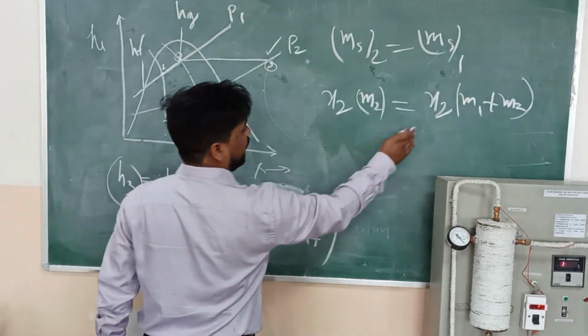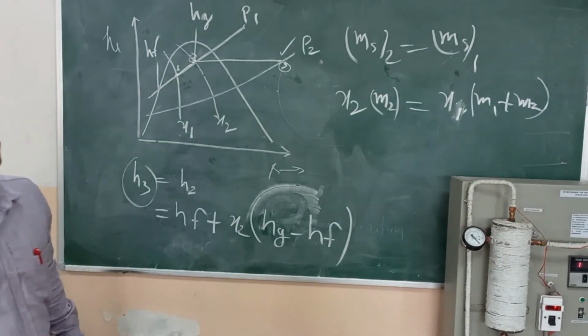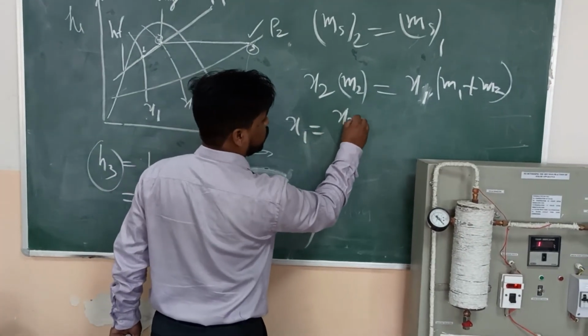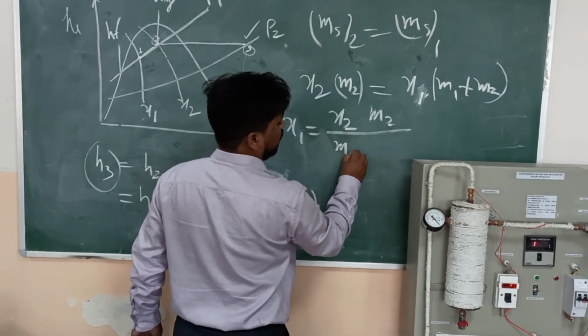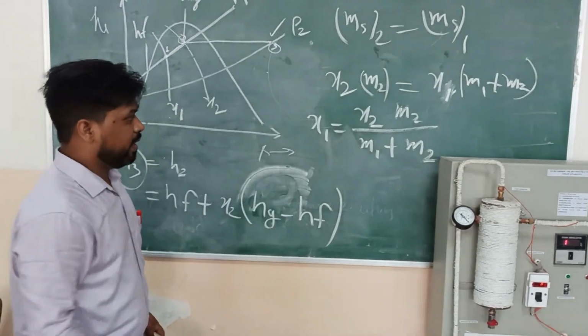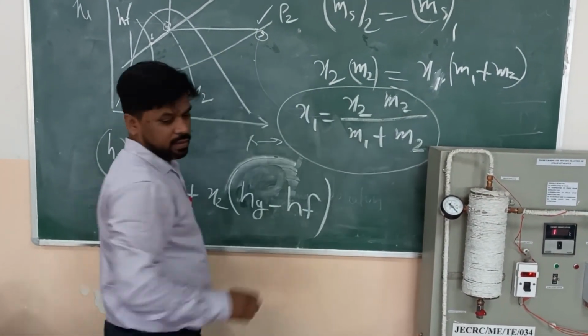Now we can easily calculate the value of X1, that is our dryness fraction. X1 is equal to X2 times M2 divided by (M1 plus M2). Here is our final value of the dryness fraction.